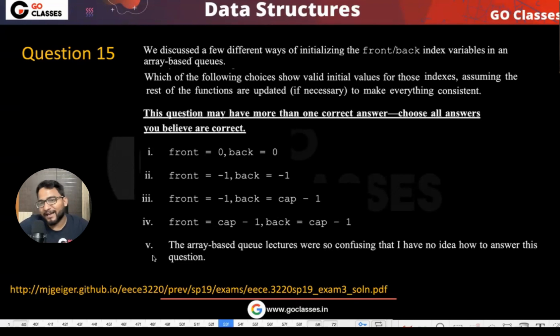Good. So basically, I know that most of you might have picked this fifth option, which is saying the array-based queue lectures were so confusing that I have no idea how to answer this question. Even in the solution, they were saying that you can pretty much argue that the fifth option is the correct one. I think on this particular link, they were saying that.